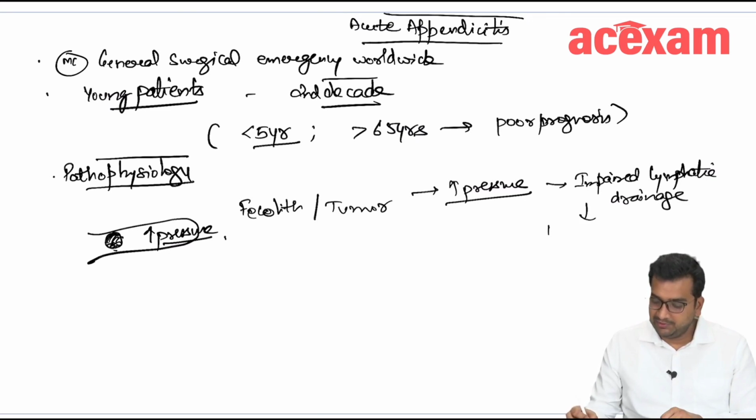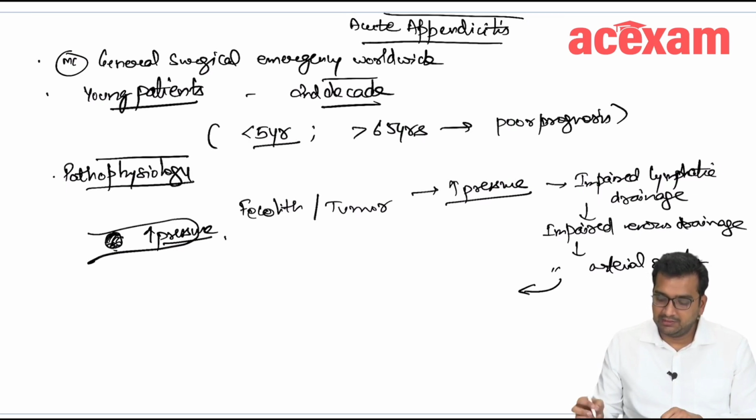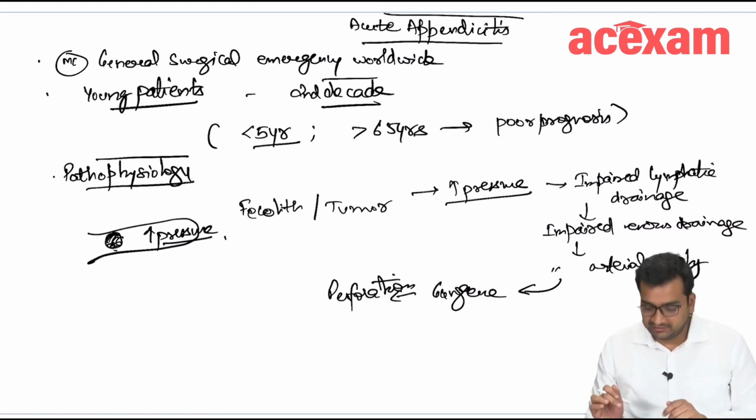Then there will be impaired venous drainage, which will lead to more edema and ischemia. And there will be impaired arterial supply, which finally leads to gangrene, which finally leads to perforation. This is the pathophysiology of acute appendicitis.